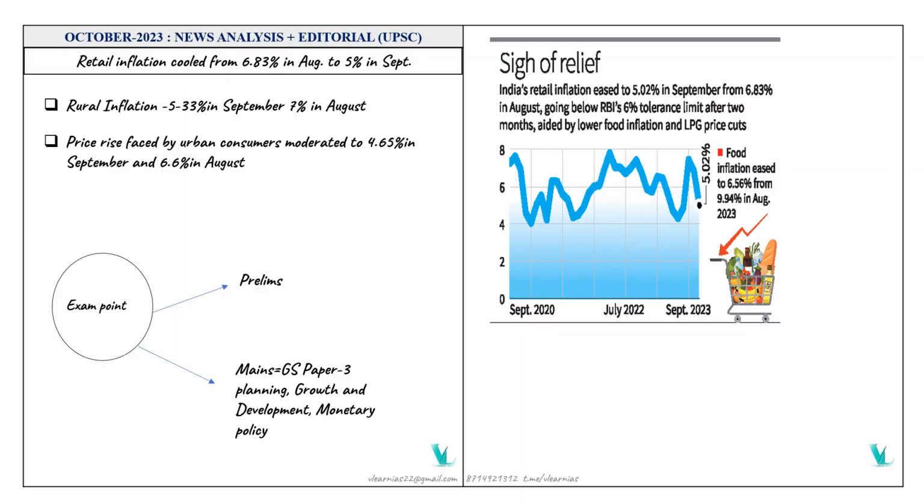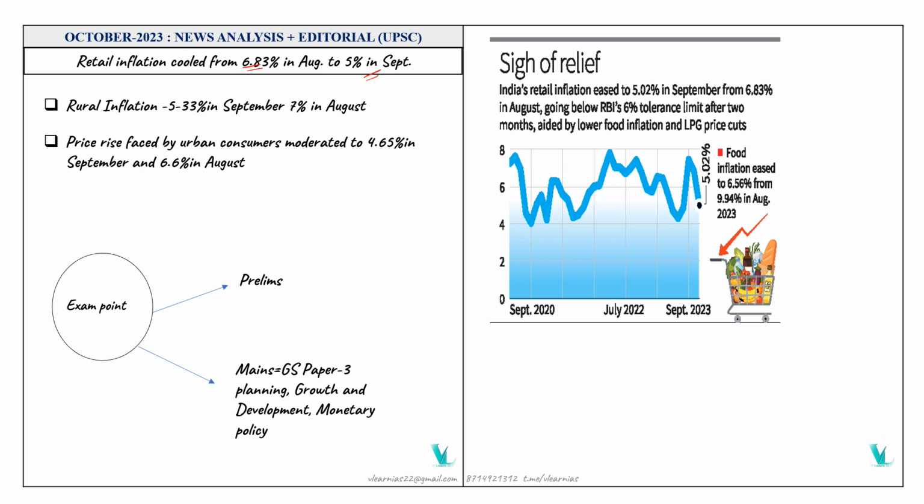The retail inflation, this is relevant from our UPSC perspective. Here we are going to see the significance of retail inflation in our economy, and how it is affecting our daily lives. Retail inflation has cooled from 6.83% in August to 5% in September.